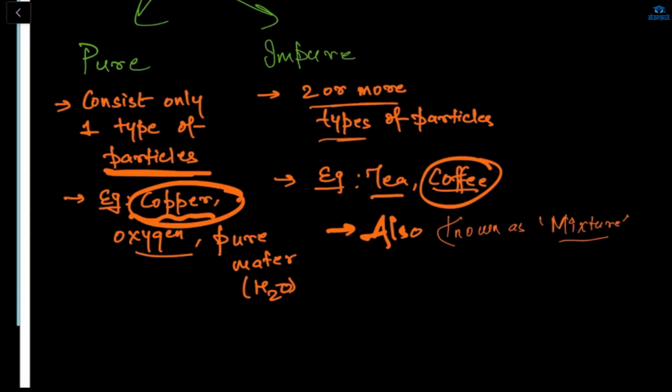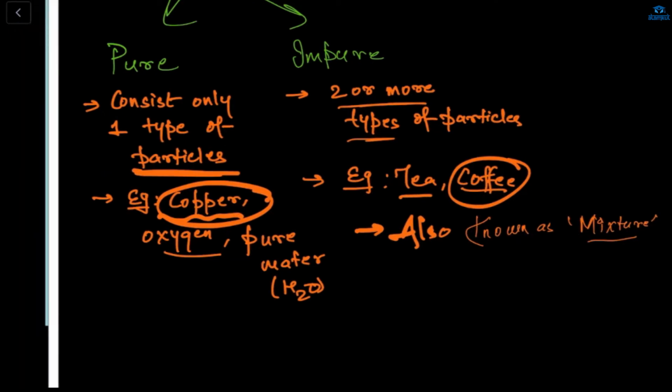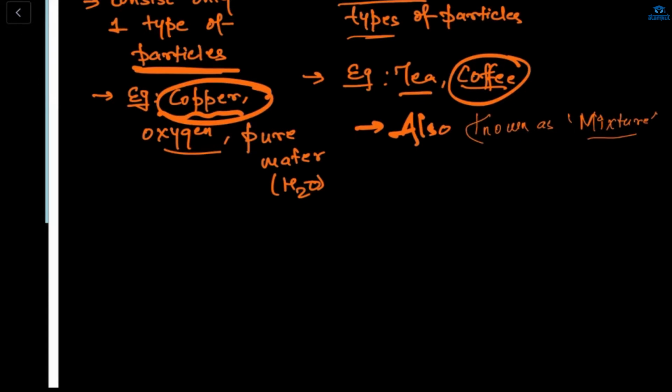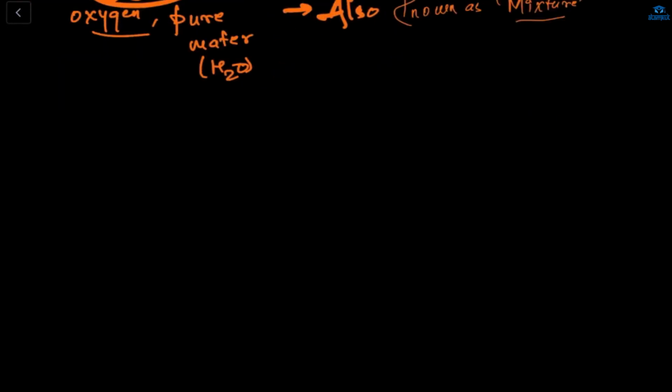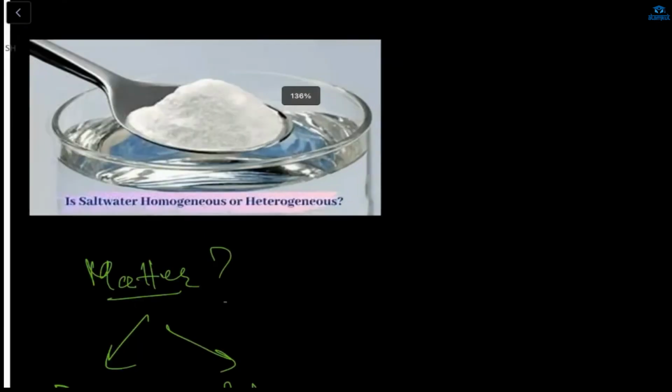So in tea, we can say there are particles, because in tea the milk and the sugar are all particles. That's why tea is impure, while here the pure water, the oxygen, and the copper are pure. Any doubt? Anybody till here? No doubt.